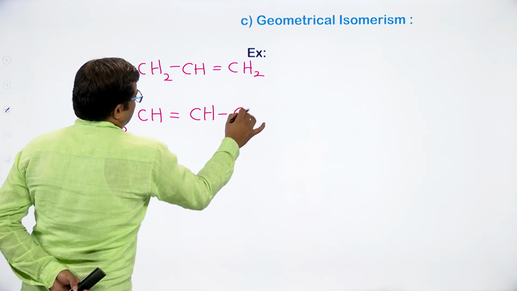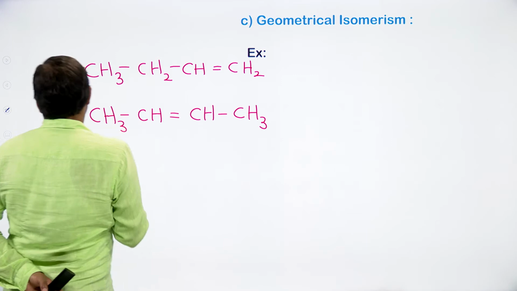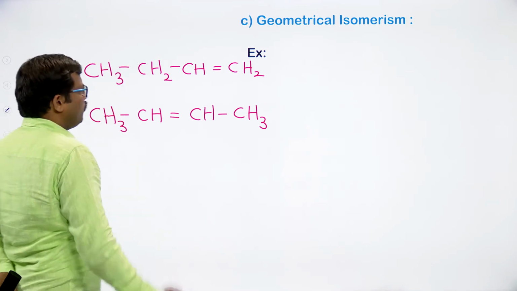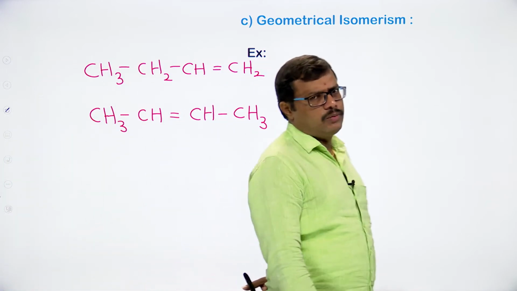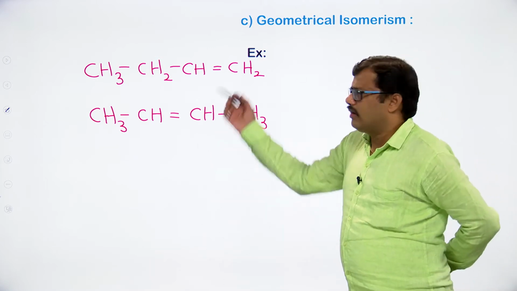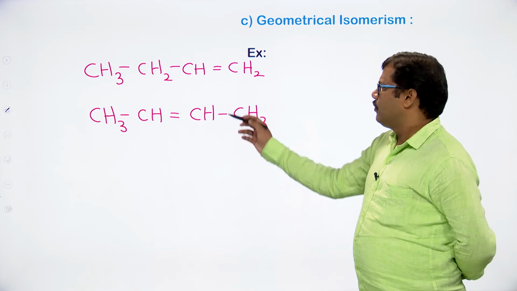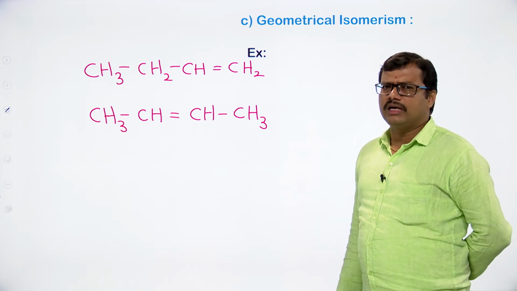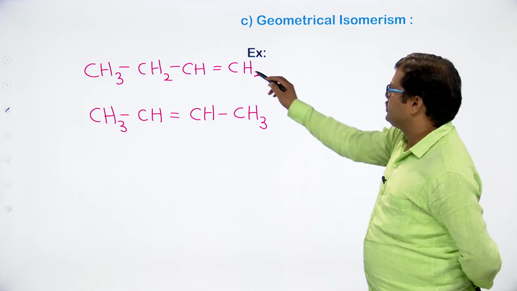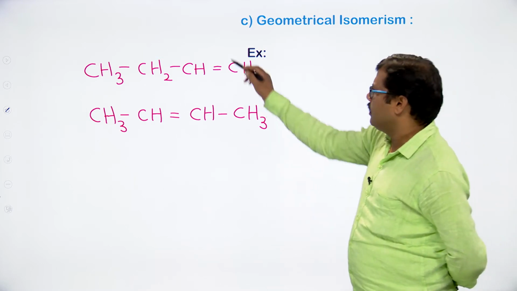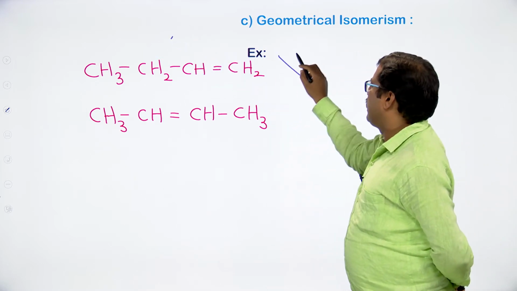So among these two compounds, which will exhibit geometrical isomerism? I say that one of the compounds is not going to exhibit the geometrical isomerism, whereas the other compound will exhibit the geometrical isomerism. So this compound, that is 1-butene, will not exhibit geometrical isomerism.